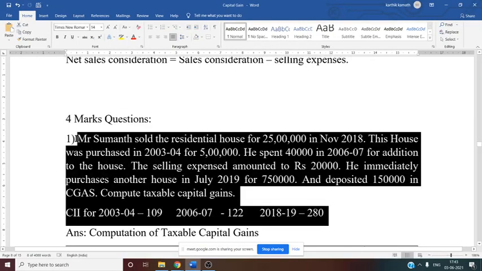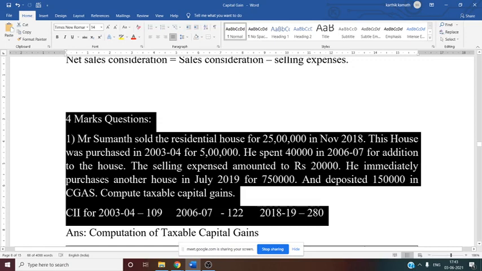Mr. Sumant sold the residential house for 25 lakh in November 2018. This is nothing but the sales value they have given, and the month and year are also mentioned. 25 lakh is the sales consideration. Then this house was purchased in 2003-4 for 5 lakh rupees. Cost of acquisition is also given, 5 lakh.